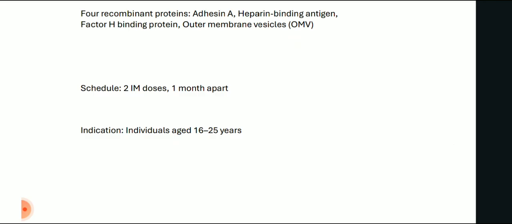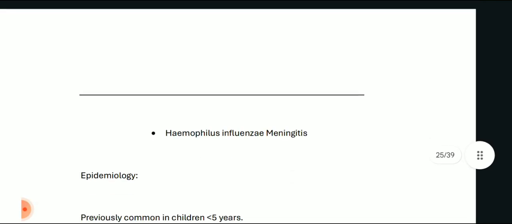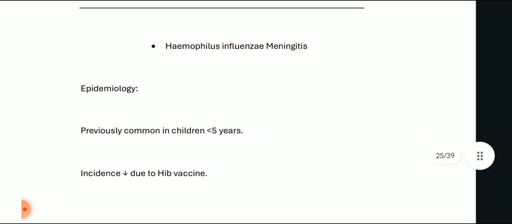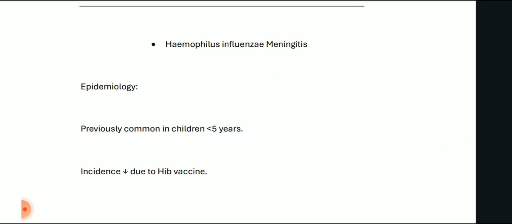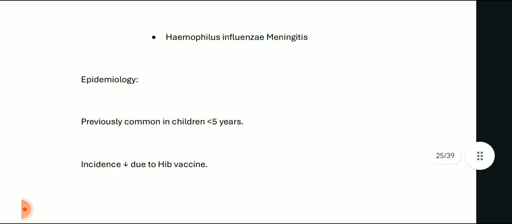The schedule is 2 IM doses given 1 month apart. Indication is for individuals aged 16 to 25 years. Okay, so this completes the second. First was Streptococcus pneumoniae meningitis, and second was Neisseria meningitis. Now let us talk about Haemophilus influenzae meningitis.